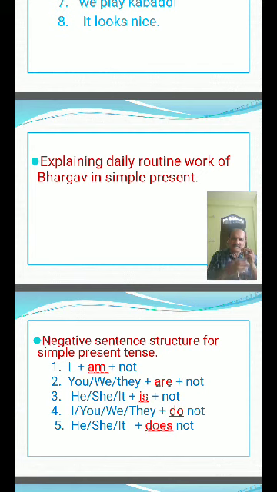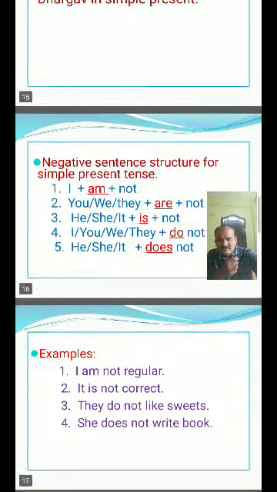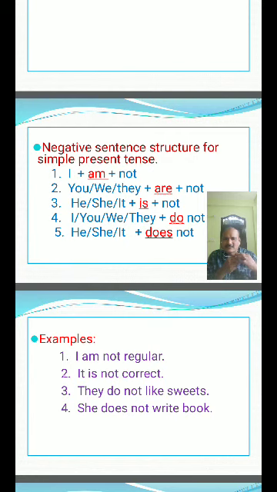Whatever I explained up to now, these are all called positive sentences. Positive means the activity is going on. Now we are going to discuss the negative sentence for simple present tense. First we will discuss the negative sentence structure for simple present tense.